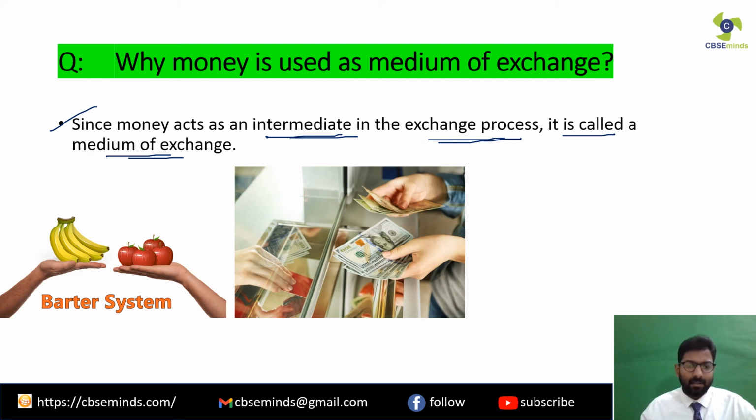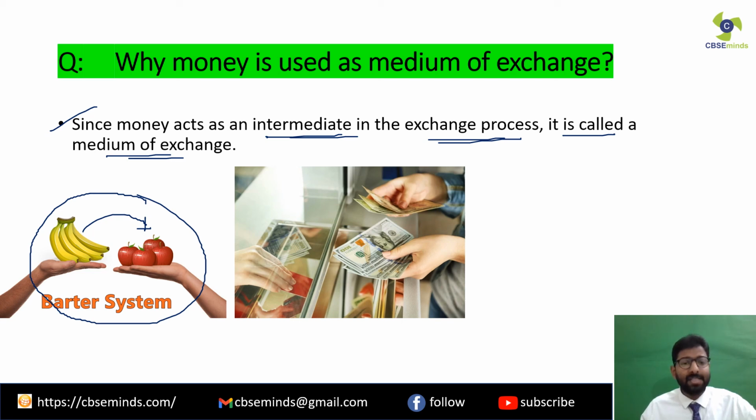You can see in this picture the barter system has been depicted. Clear? If you want to purchase these apples, for these few bananas you can purchase these apples, and vice versa. If you want to purchase the bananas, for these few apples you can purchase the bananas. Clear? So there has to be a coincidence of wants. There has to be a person who wants bananas, and a person who wants the apples. So there has to be this kind of coincidence between two persons.